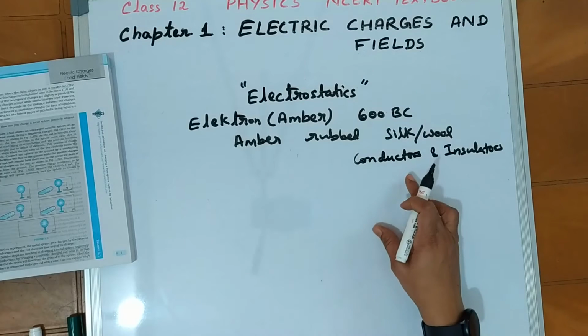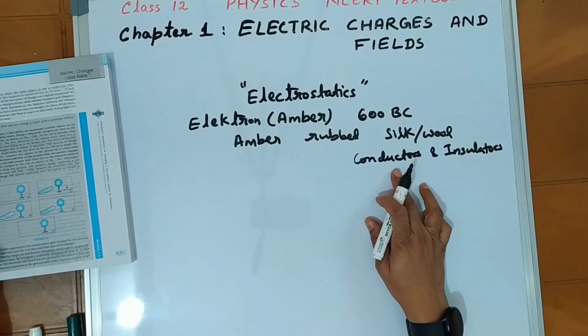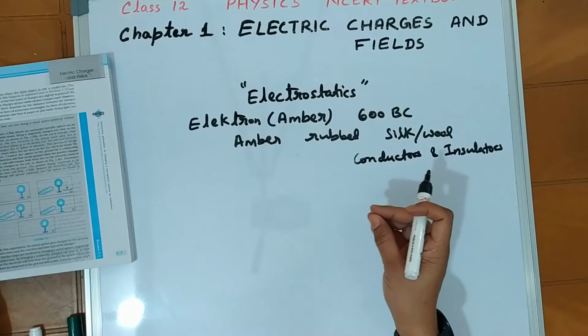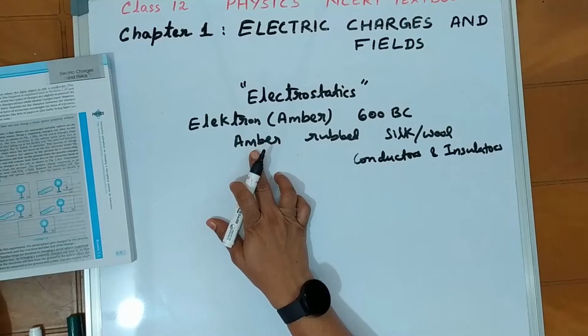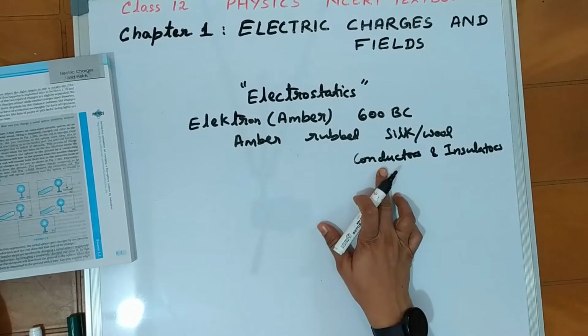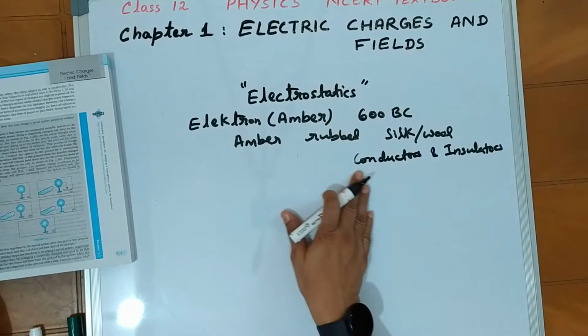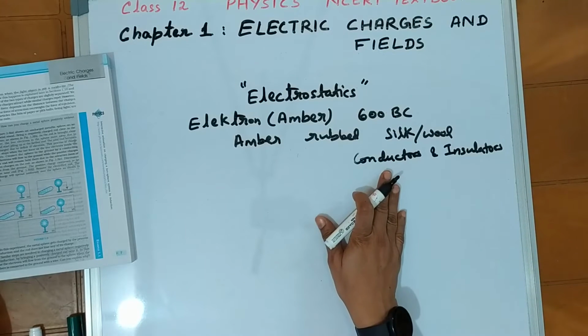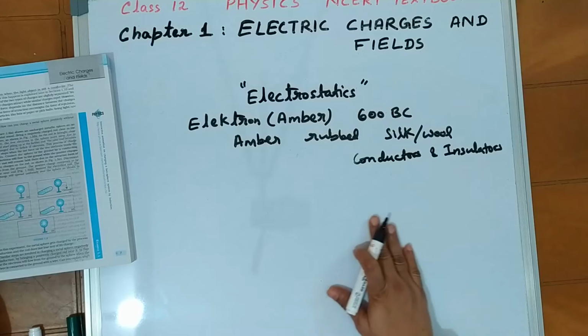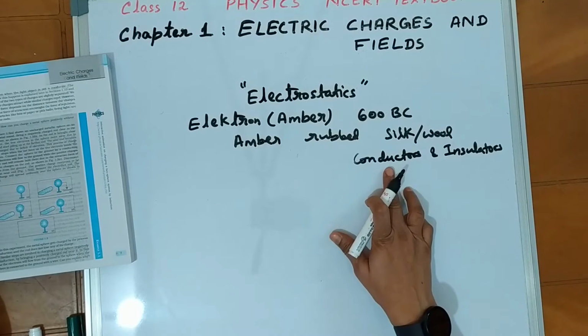And in this chapter, what is the role of conductors? When an electrically charged substance like amber is kept in contact with a conductor, the charge transfer occurs to the conductor, and those charges evenly distribute themselves throughout the body of the conductor.